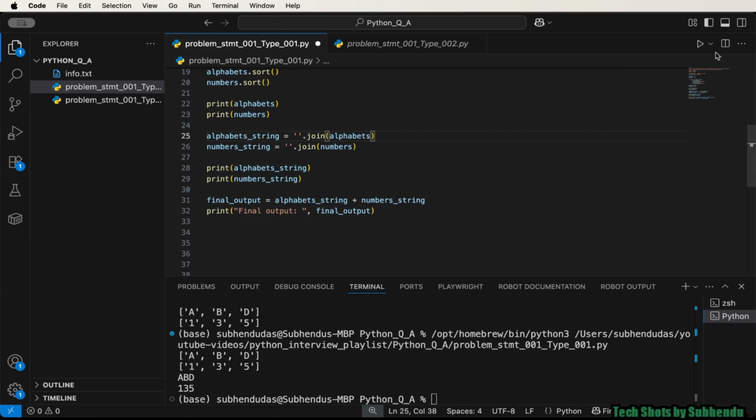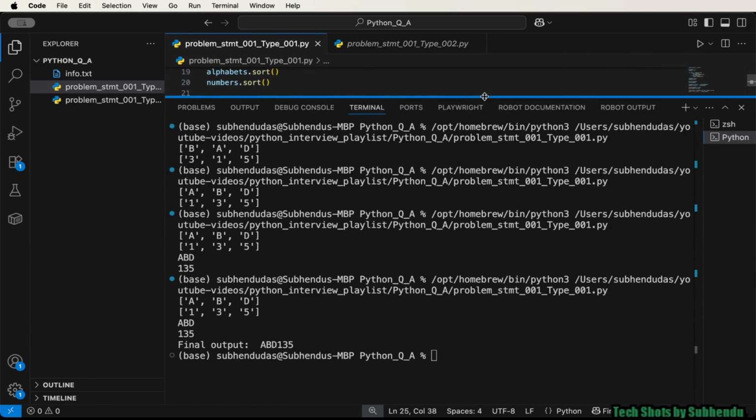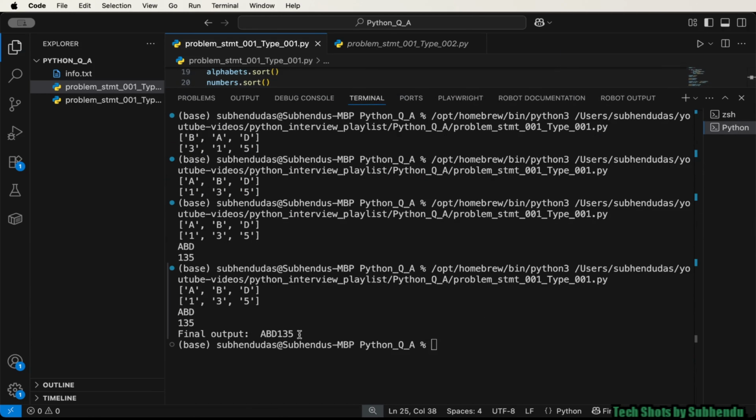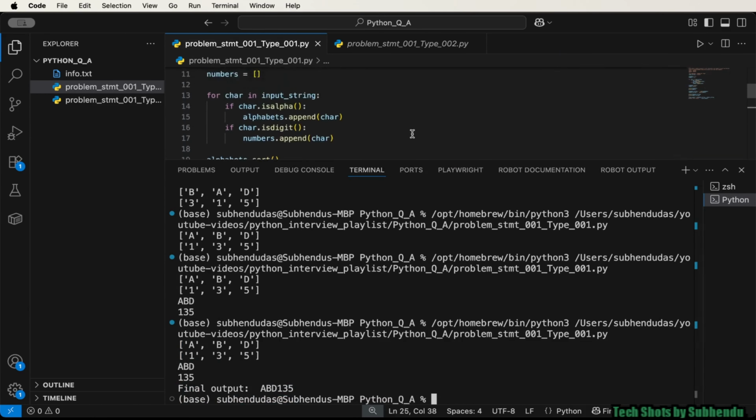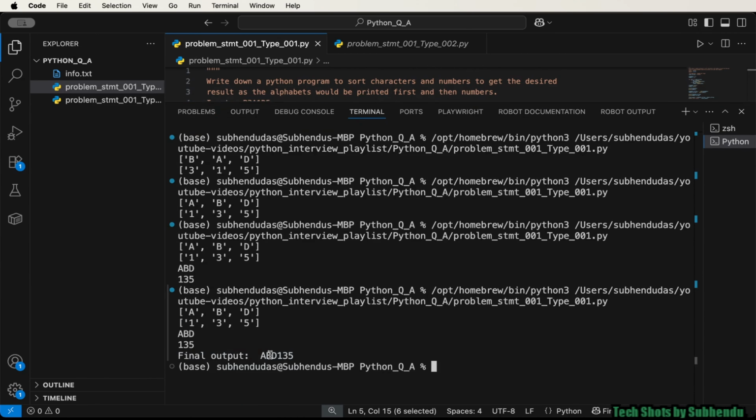Okay. Let me run this Python file. So this is our final output, ABD135. Now if we see the expected output, this is also ABD135, and we have got the expected result.